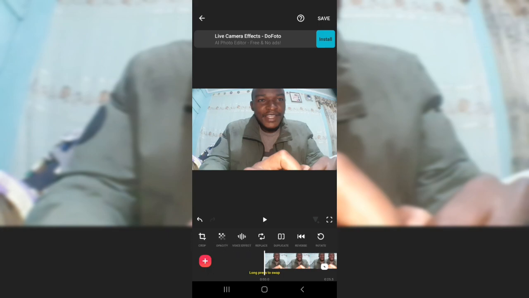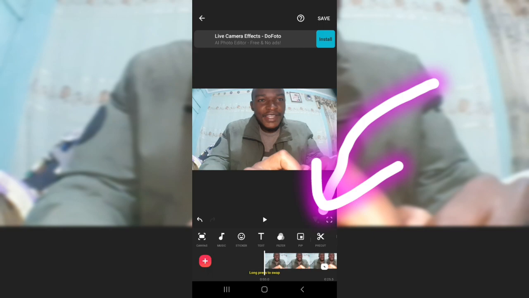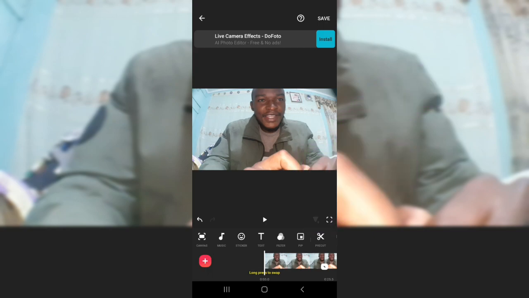I think this is the video for today. Is there anything that I've forgotten? Oh, there's this arrow here. It is known as keyframes. It is very vital in aligning maybe stickers or a text that you want to place specifically somewhere within the clip.